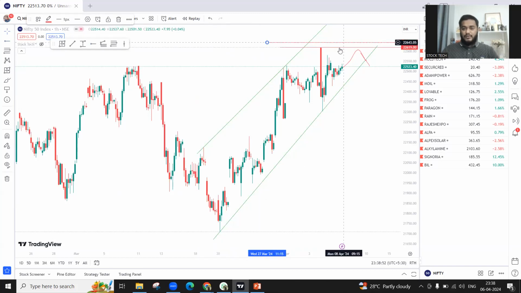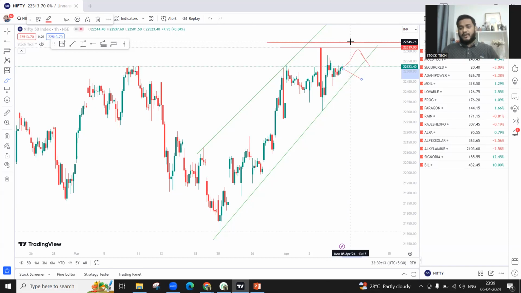So you can go short anywhere in this range. If you're getting short around 22,620, very good, or before that, very good. But in case there's an early breakdown due to certain reasons, then you can go short over here. You can go long only above this.